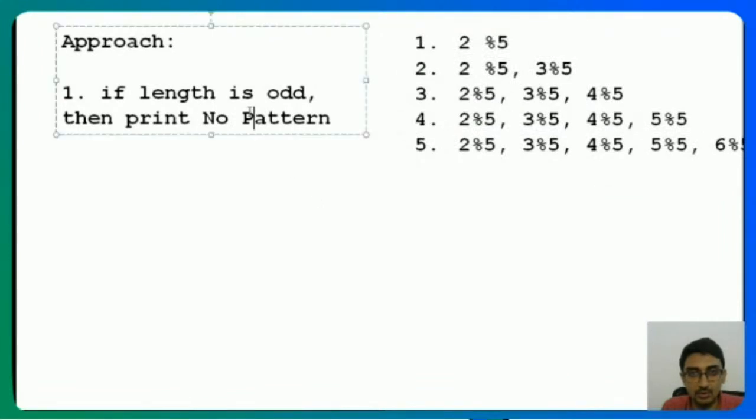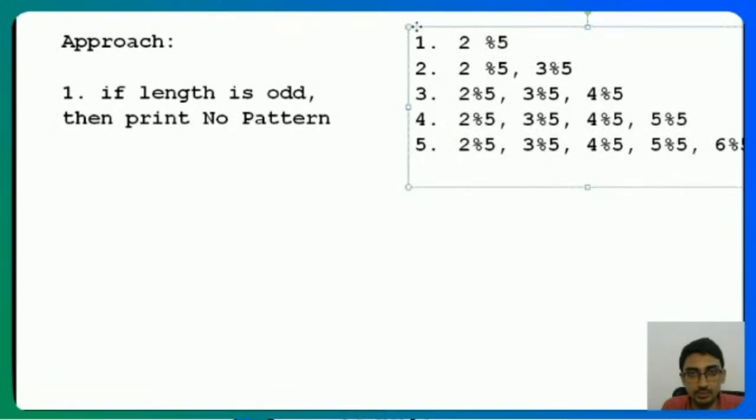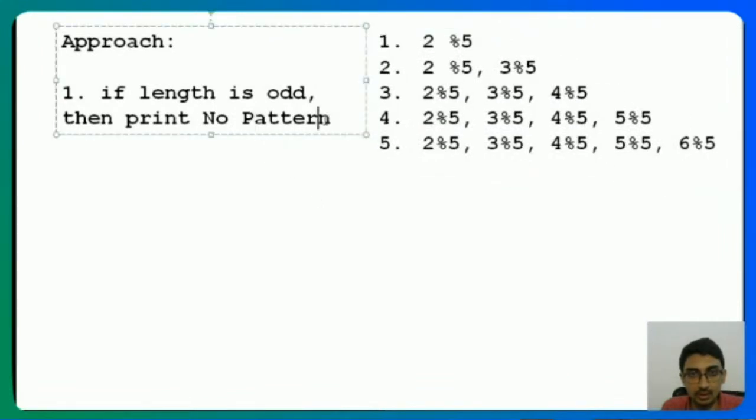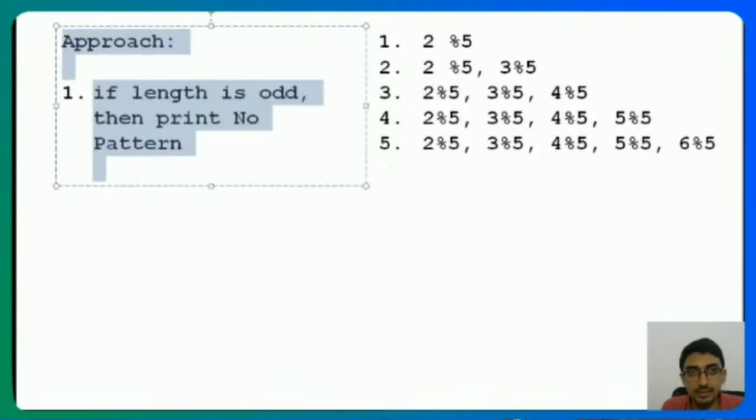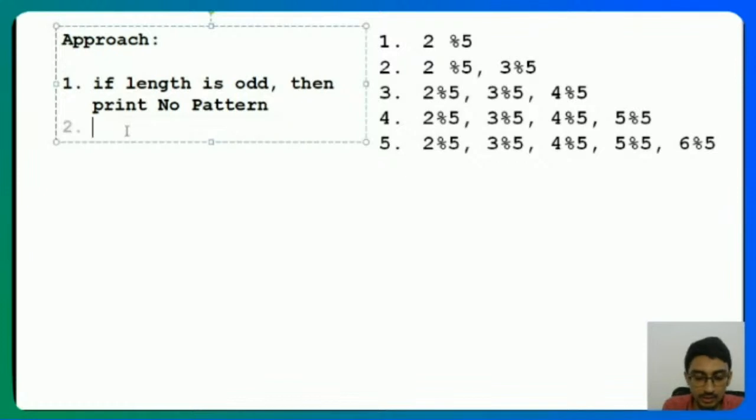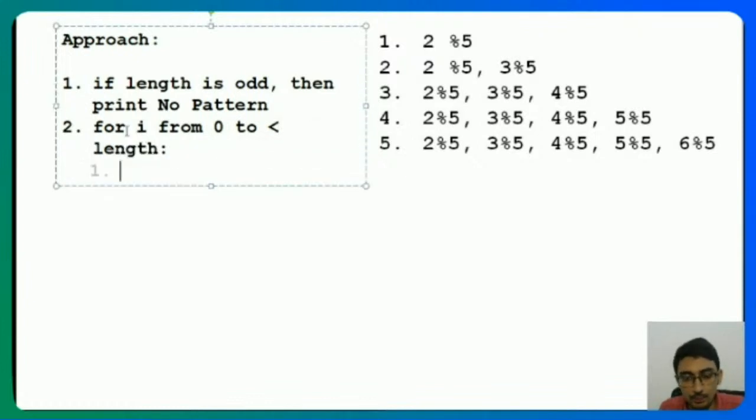After that, if it is an odd number, I'll say, for i from 0 to less than length of the string, I'll print these many strings.